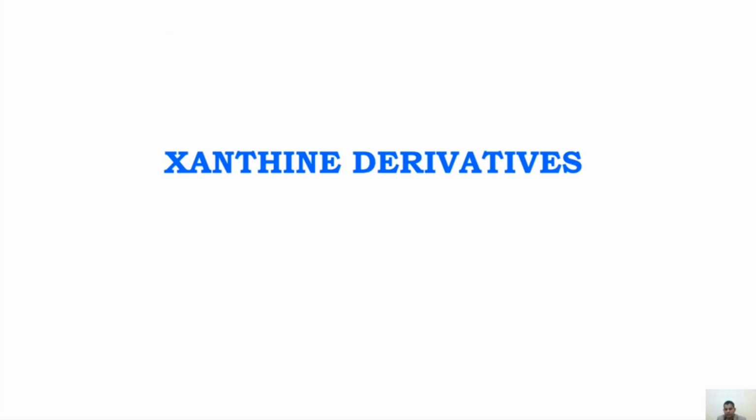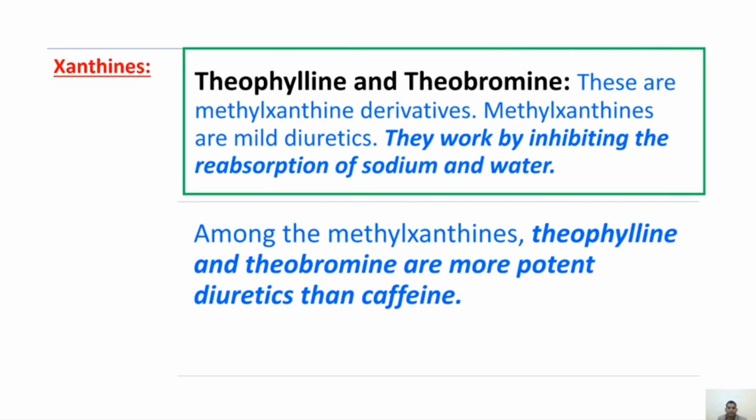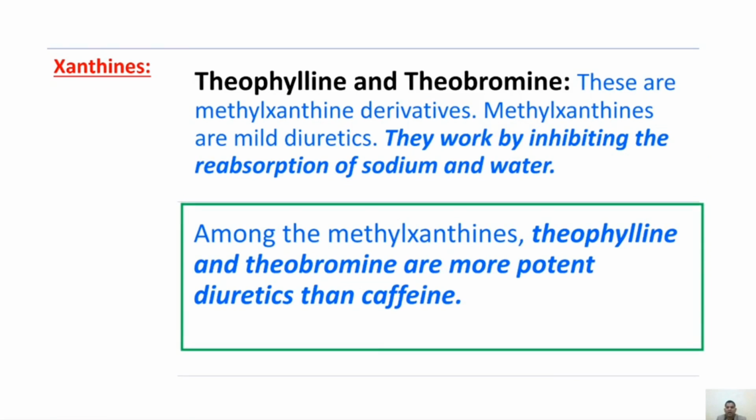Xanthine derivatives. Xanthine derivatives are theophylline and theobromine. These are methyl xanthine derivatives. Methyl xanthines are mild diuretics. They work by inhibiting the reabsorption of sodium and water. Among methyl xanthines, theophylline and theobromine are more potent diuretics than caffeine.